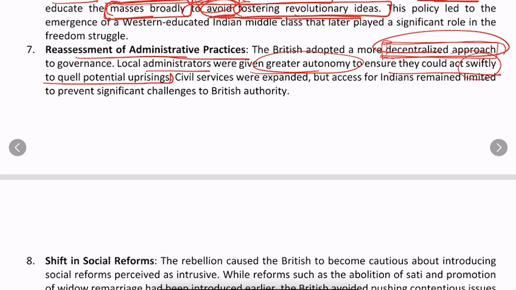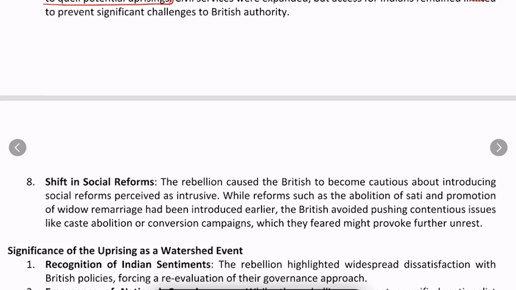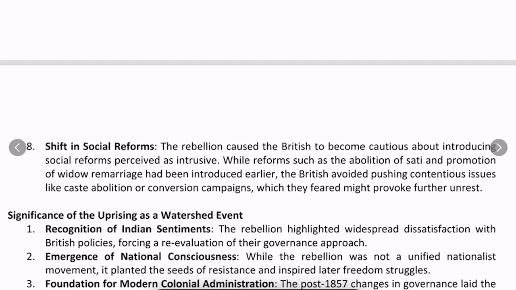Also about social reforms, the rebellion caused the British to become cautious. Earlier they used to take so many social reforms, but now the British became very cautious about the introduction of social reforms.